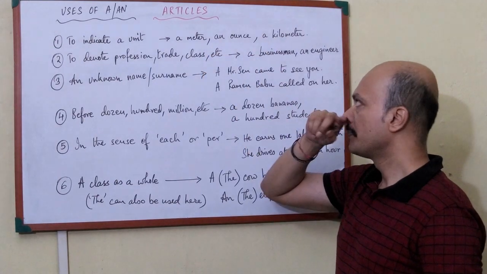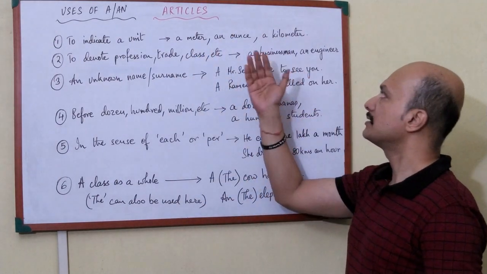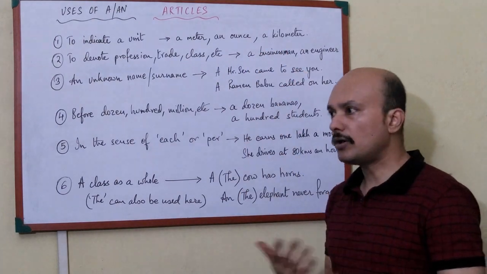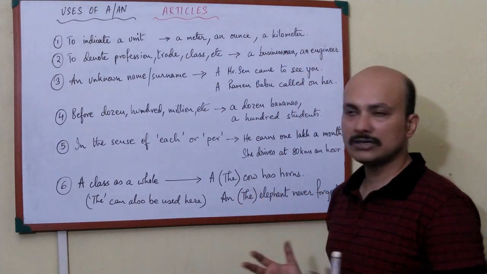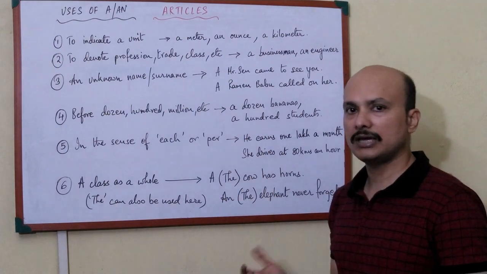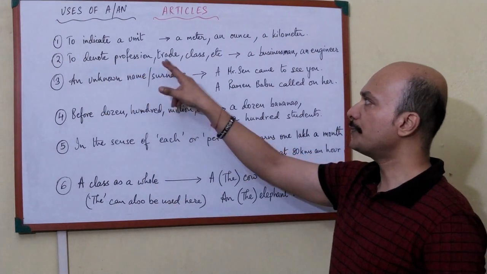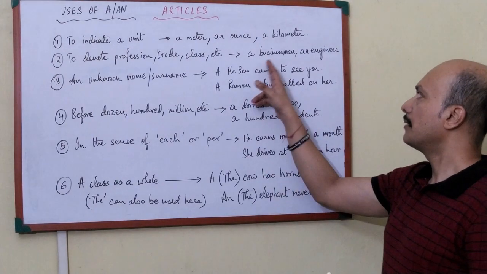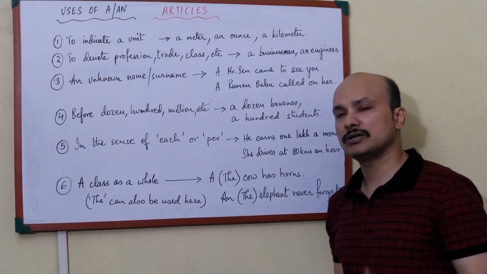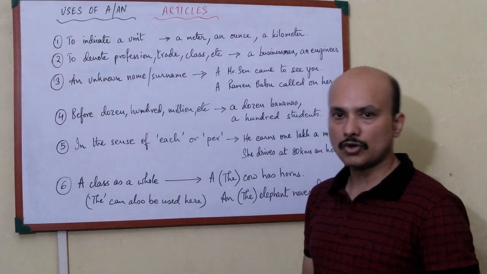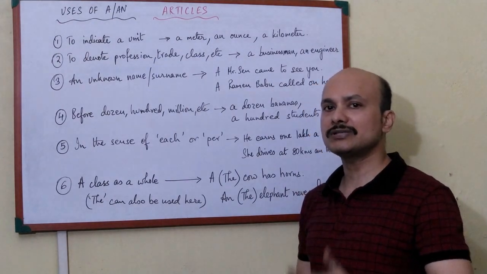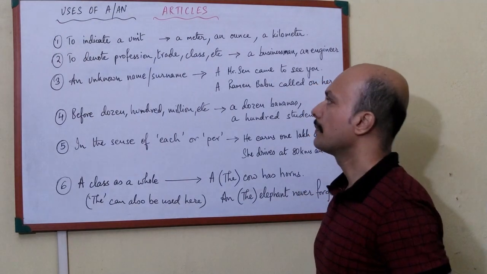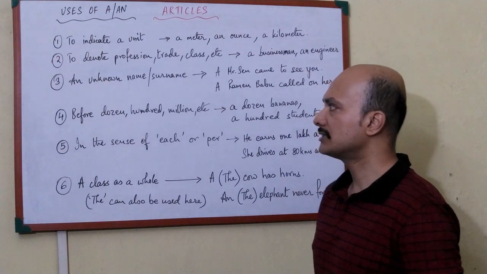Just like that, for meter, kilometer, ounce, liter, all these kinds of measuring units, we use a or an. Next, to denote profession, trade, class, etc. What do we use? A businessman, an engineer, a teacher, a doctor. For all these we use a or an depending on the word that is used.